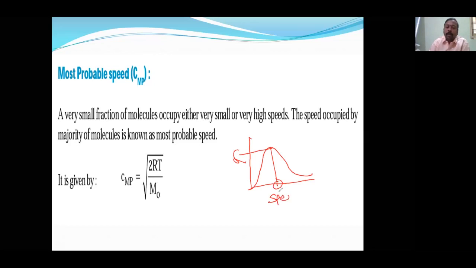Speed. And on the y-axis it will be the number of molecules. So the speed at which the most molecules lie, that speed on the x-axis, is called the most probable speed. This graph question is given in the advanced examination.